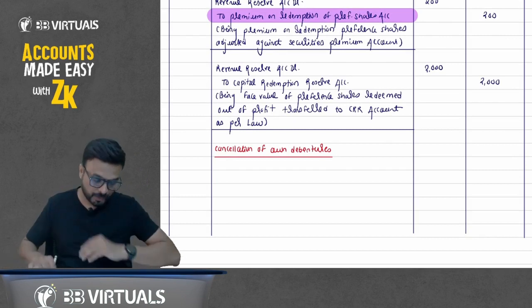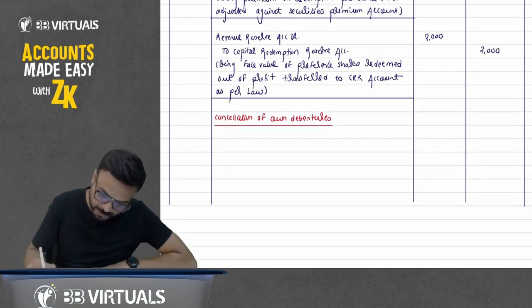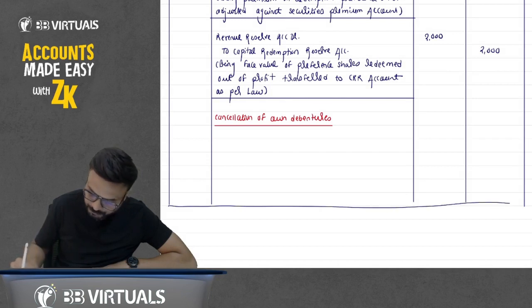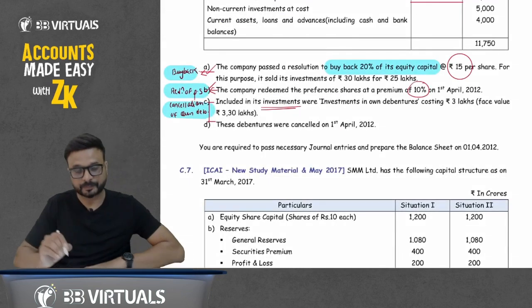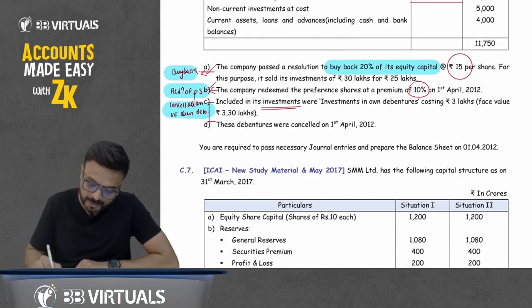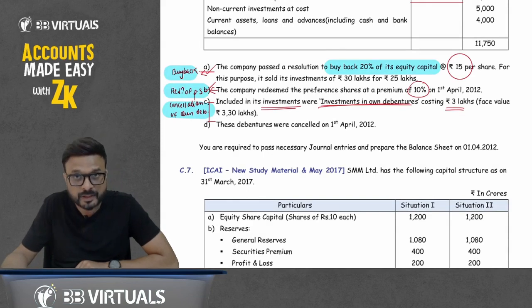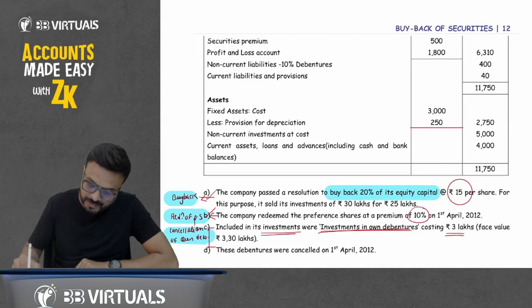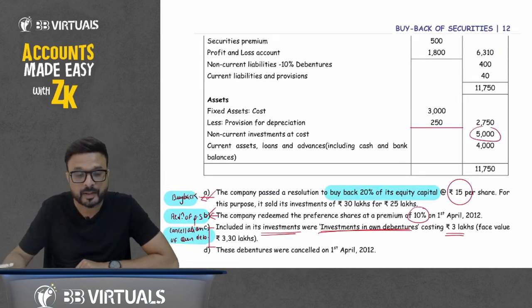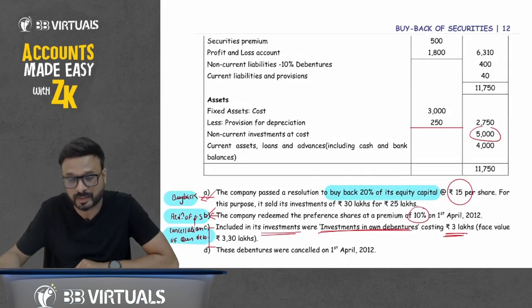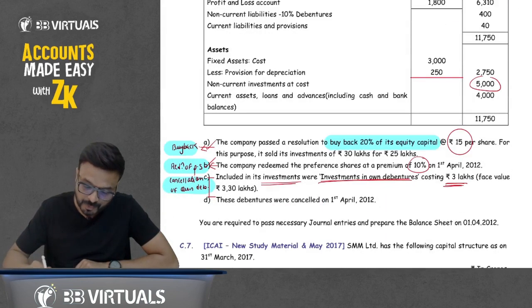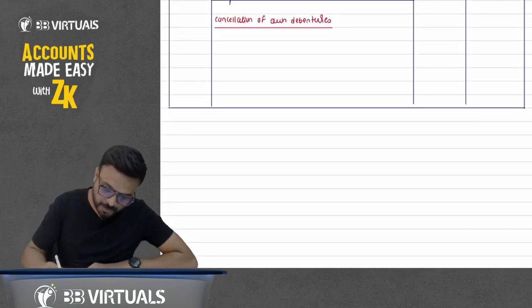Now understand this point. What is this cancellation of own debenture? Understand the logic here. It is mentioned in the question that included in its investment, there is investment in own debenture costing rupees 3 lakhs, face value 3.30 lakhs. What happened here? You can see the investment of rupees 5,000. In that investment, they are talking only about the 3 lakhs, that is 300,000. So what happened here? Now concentrate here.